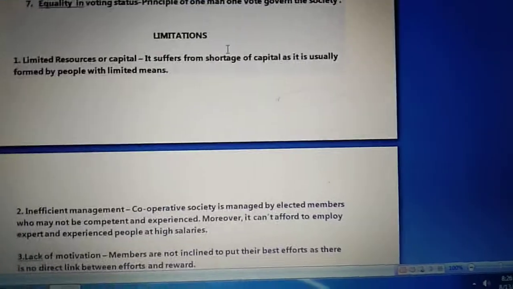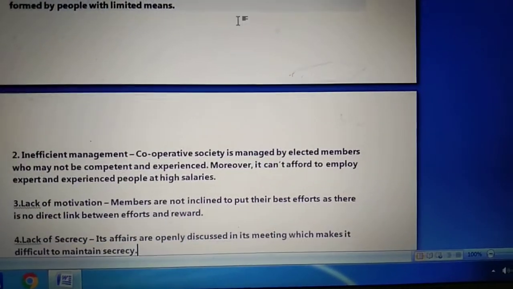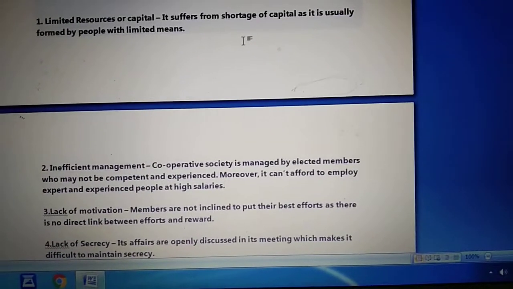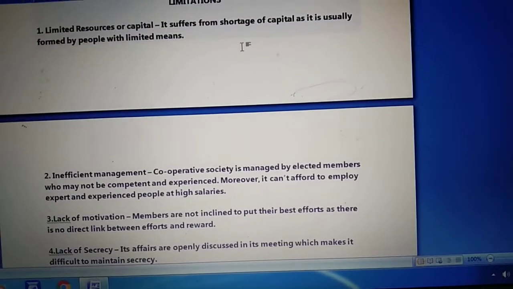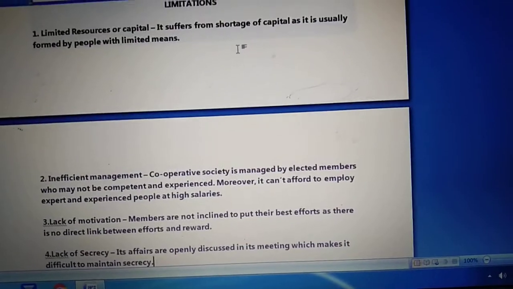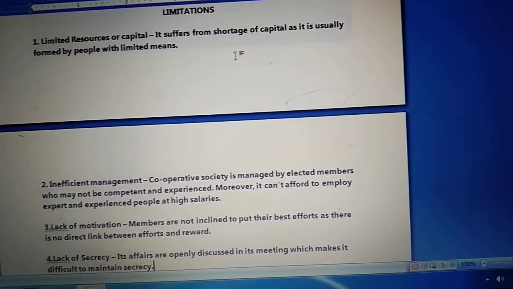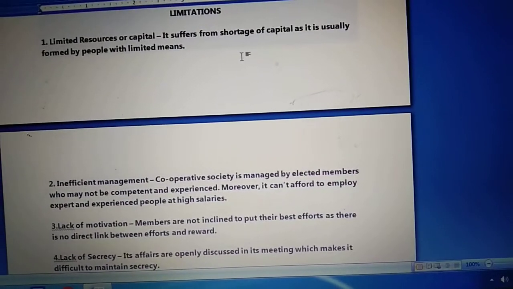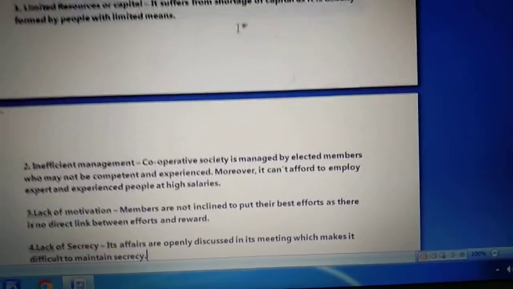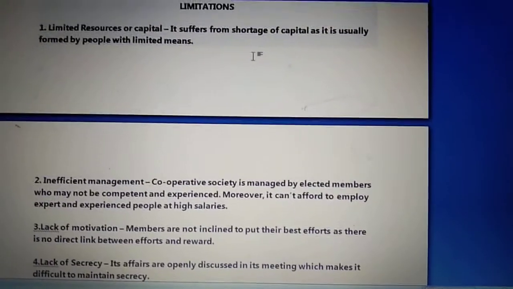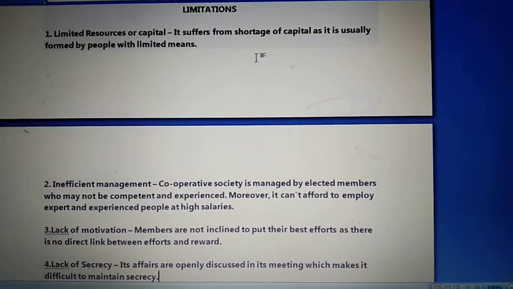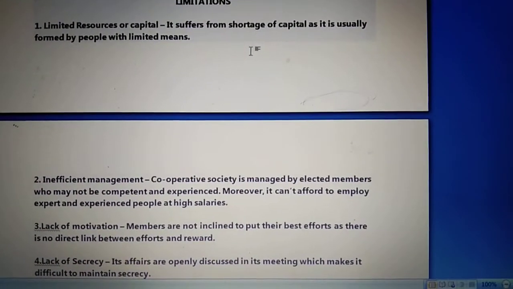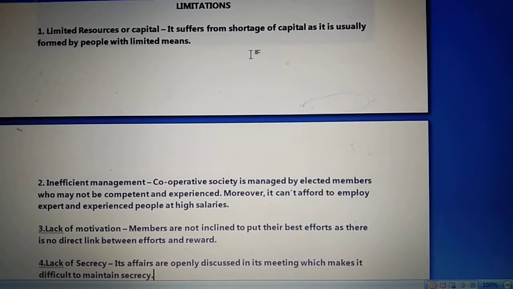Now this is another drawback which a cooperative society has to face, and this inefficient management says that cooperative societies are unable to attract and employ expert management because of their inability to pay high salaries. The members who are working there are generally not professionals to handle the management function effectively. It means inefficient management says that the cooperative society is managed by elected or selected members who may not be competent and experienced. Moreover, it cannot afford to employ expert and experienced people at high salary.